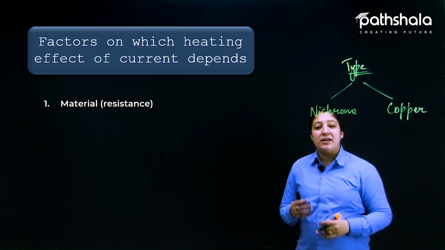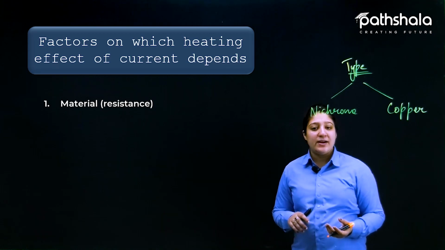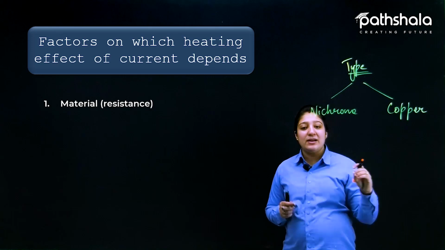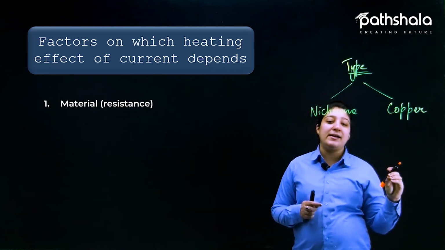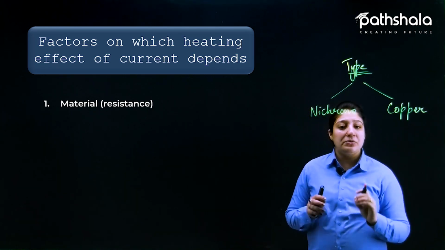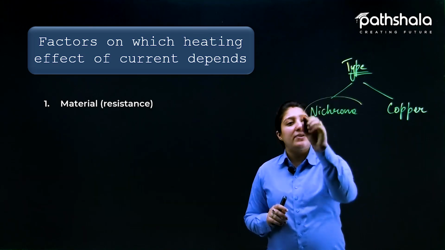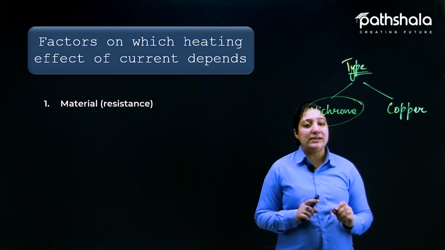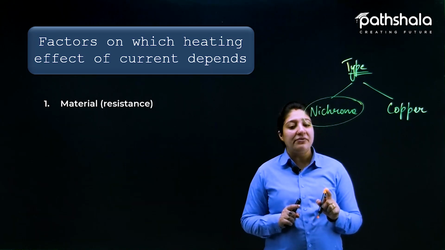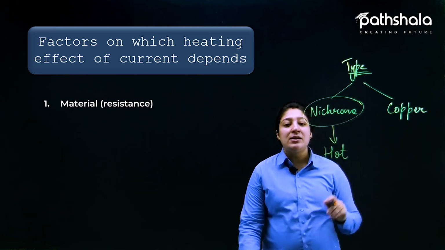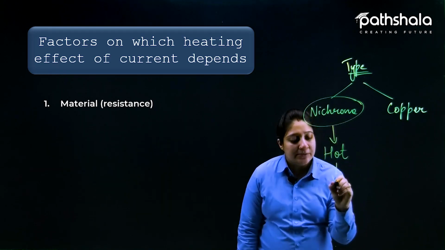Now, when you switch on the circuits, like we have done in our previous activity also, like how we have made the connection of nichrome wire and copper wire, the same thing you are going to do here also, make those connections. And again, in the case of nichrome wire, what you'll see is the wire will become hot after some time as it has higher resistance.